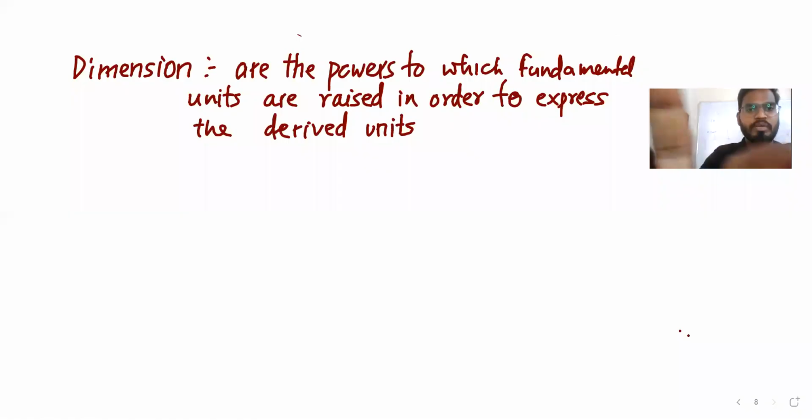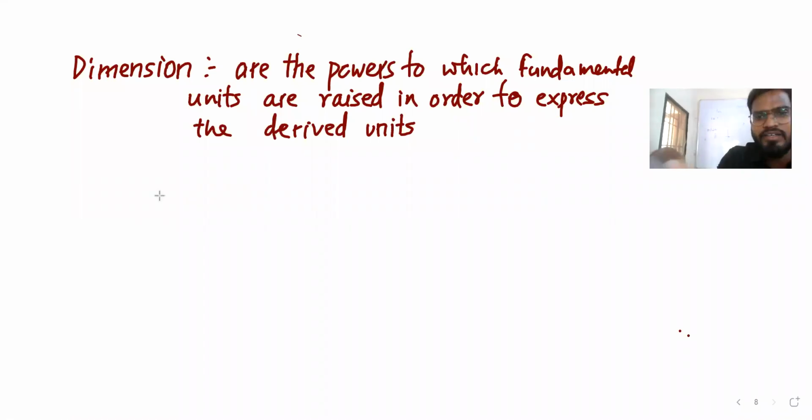Physical quantities. So what is dimension? Dimensions are the powers to which fundamental units are raised in order to express the derived units. So how much power is there on the derived unit, that is what dimension is. That is the main motive of this whole chapter on units and dimensions. Fine. Let's see.